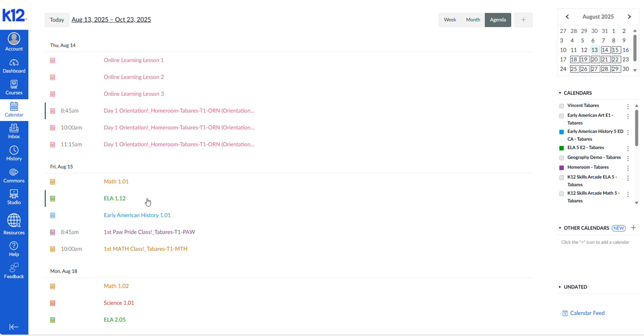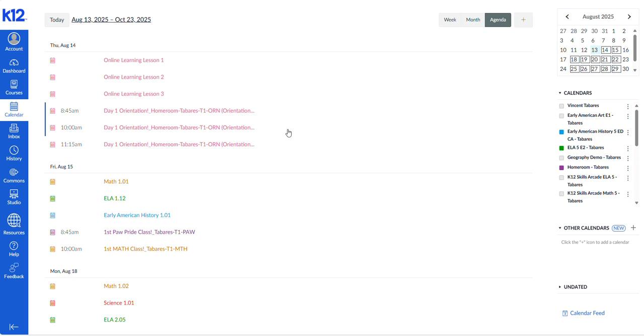From there, if you feel inclined, you could start looking at some of the agenda items for later days, like for tomorrow, Friday. You'll see we got our first math lesson, our first ELA lesson, first history lesson, as well as for Class Connects, our first Paw Pride at 8:45, and our first math class at 10 a.m. So feel free to start looking ahead to those on the first day of school if you'd like, but if nothing else, just focus on these.